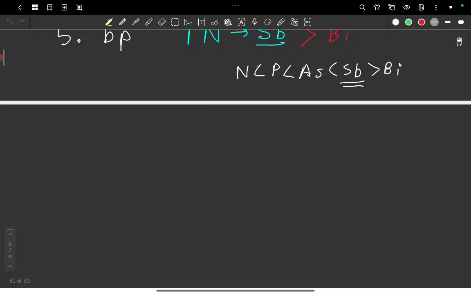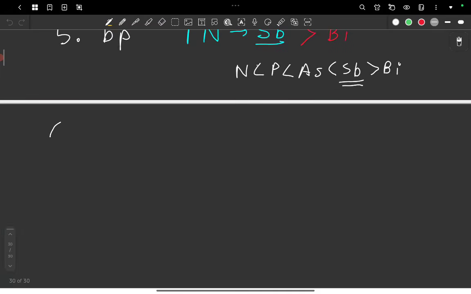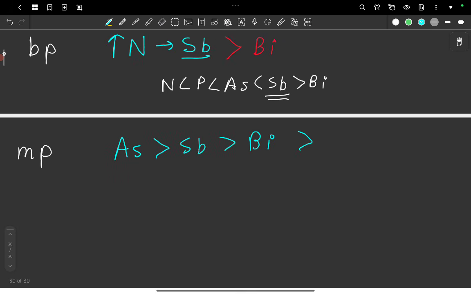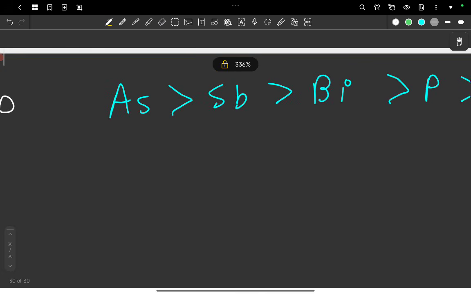group 15 elements. And the melting point does not follow an order which is easily predictable. So just remember it, the order like As, Sb, Bi, P, and N. Now I can give you two tricks to remember this.